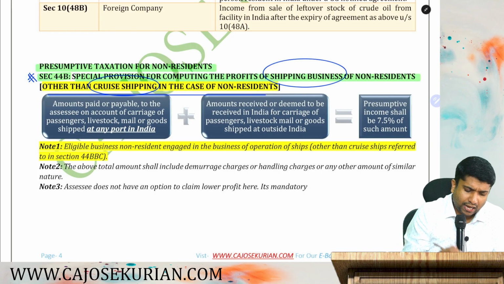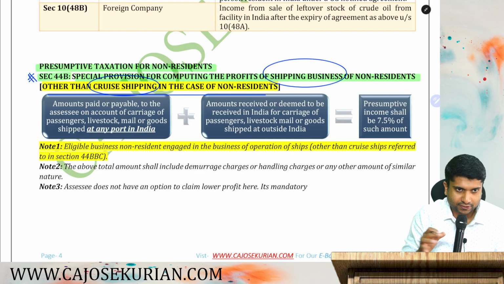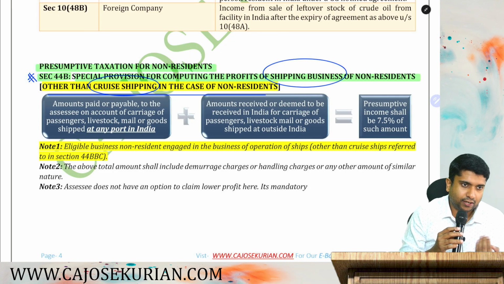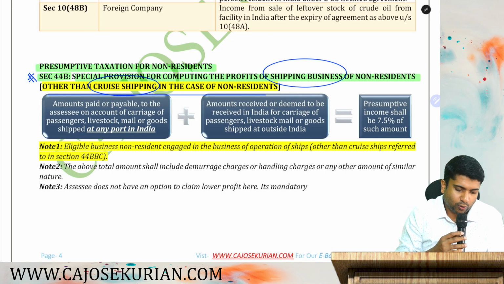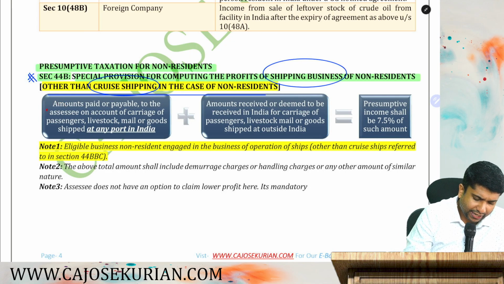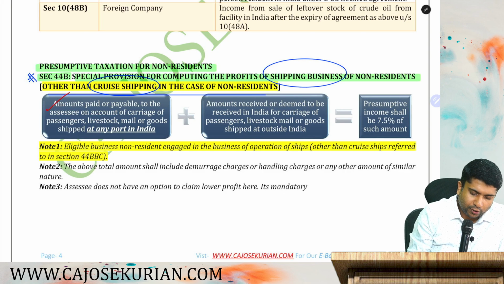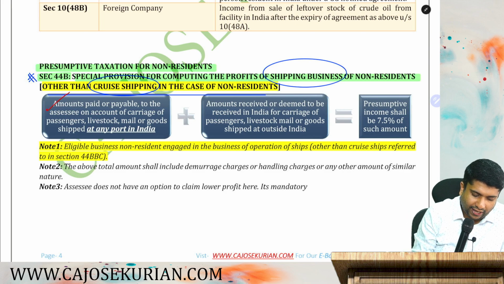So other than those in the business of cruise shipping, how do you compute the presumptive profits? Right now we are discussing presumptive profits. Let's understand how to compute them. So what the department says: the amount paid or payable to the assessee on account of carriage of passengers, livestock, mail, goods shipped at any port in India.